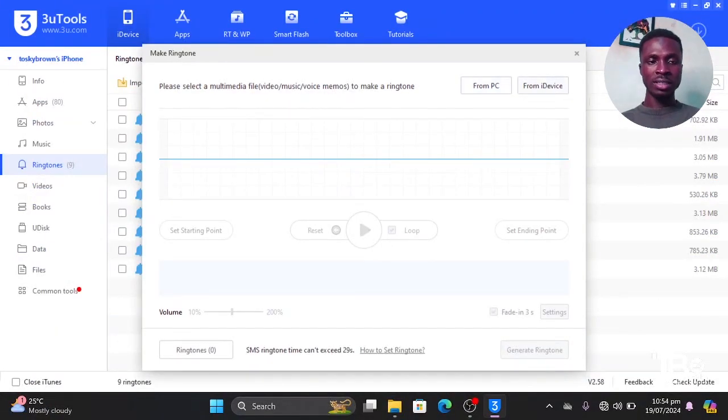Okay, so in the first or second video I taught you how to copy music from your computer to the phone we're using. So let's say if you can already copy music from your computer to the phone, then you can choose that specific music from your phone. But in this video I will choose the music from the computer just to make things simple. So here I'll go to From PC.